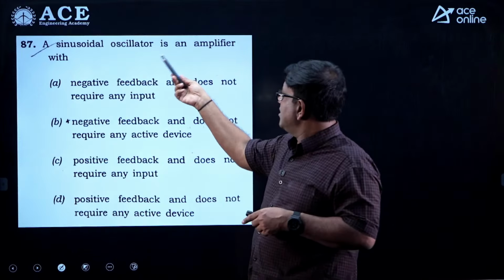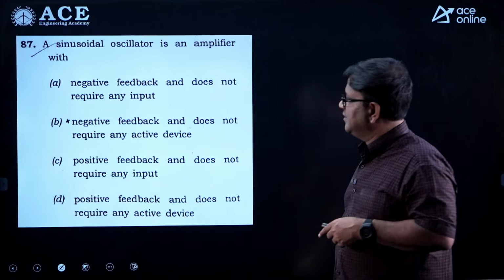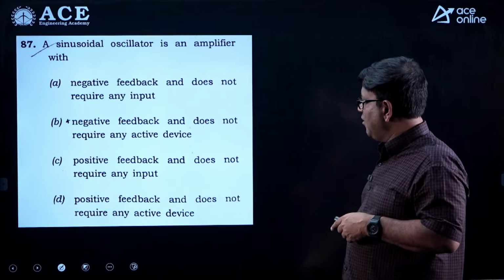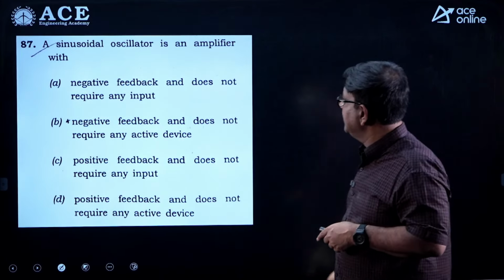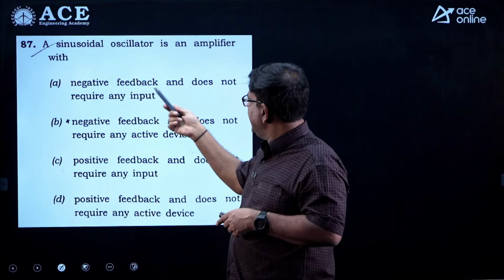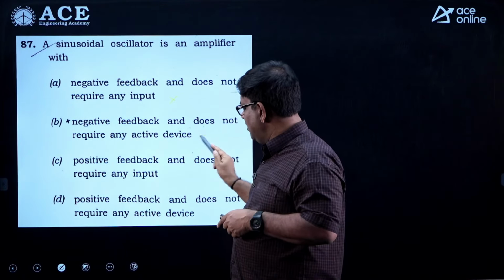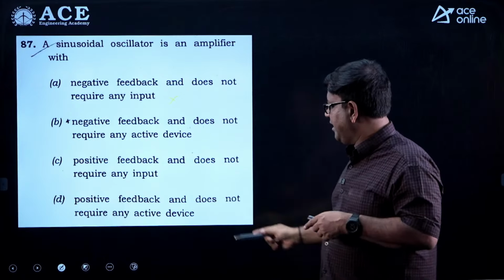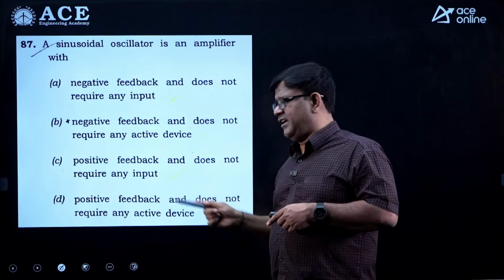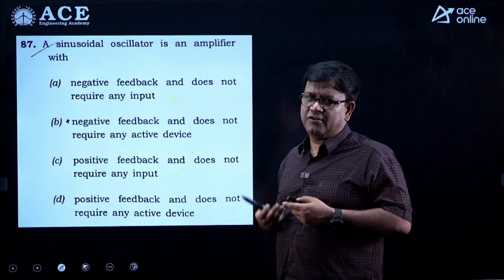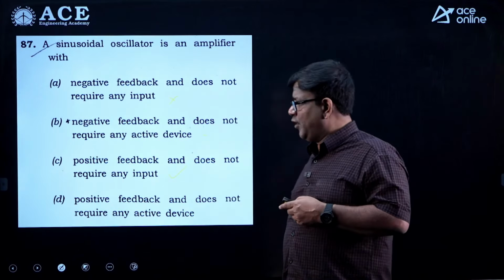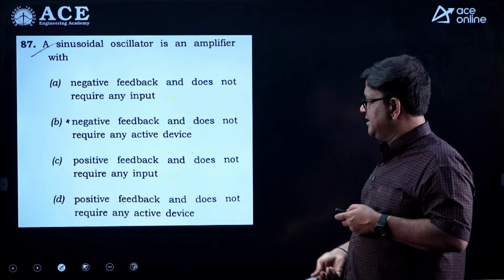A sinusoidal oscillator is an amplifier with... so we know that sinusoidal oscillators need positive feedback. So here he has mentioned negative feedback, so it's wrong. Negative feedback and does not is wrong. Positive feedback and does not require any input. So generally oscillators are generators, they don't need any input and they employ positive feedback. So it is a very simple question.